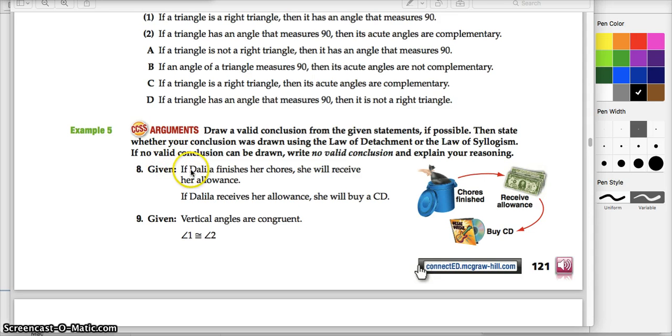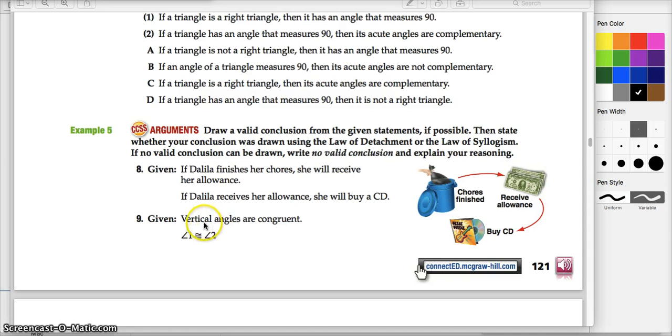But we have P, if Dahlia finishes her chores, then Q, she will receive an allowance. Then from Q, if Dahlia receives her allowance, then R, she will buy a CD. So when we have this kind of step situation, we can go from P straight to R. The conclusion I would suggest here is that if Dahlia finishes her chores, she will then buy a CD. We can assume that given the law of syllogism. Syllogism requires this kind of three-step situation.